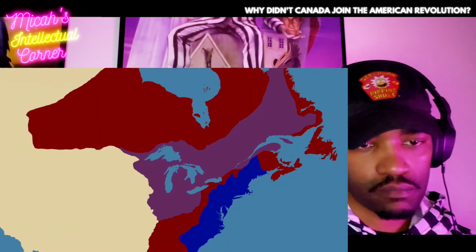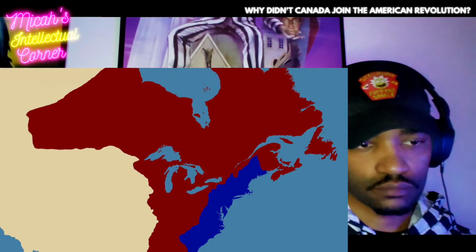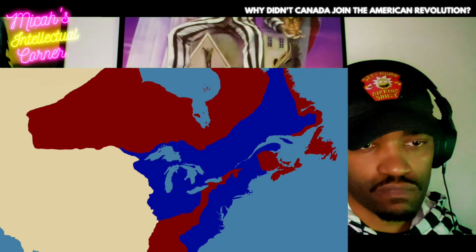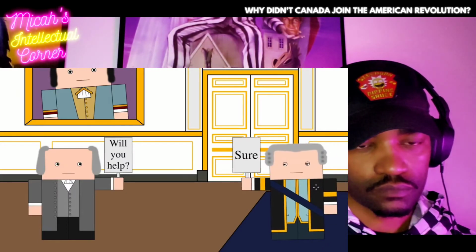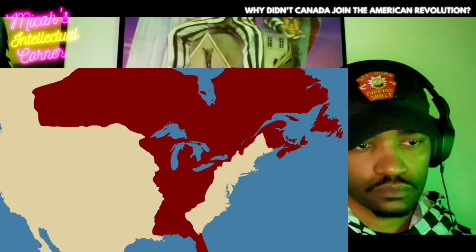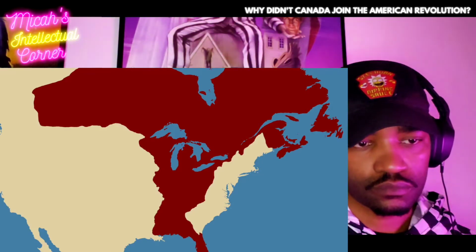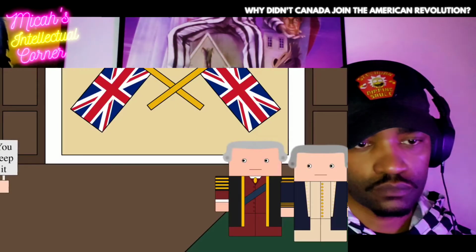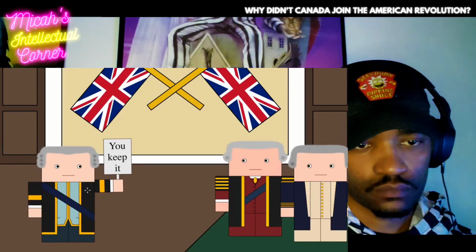For Quebec, its options were to stay with Britain, whom they didn't exactly like but had granted them rights and more territory, or to join the rebels who despised them. But what about when the French began to help the Americans? Didn't Quebec want to go back to being under French rule? Well, no. Being a British colony gave Quebec access to a much larger international trading market, and also, to put it bluntly, the French didn't really care about it anymore.